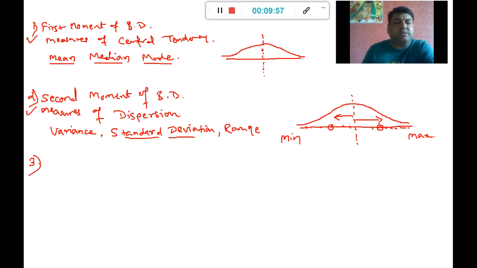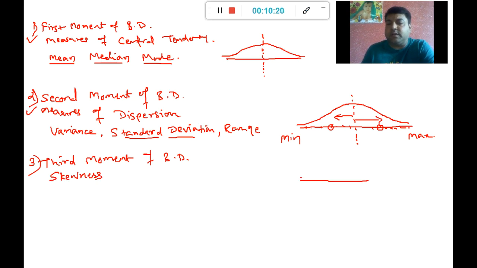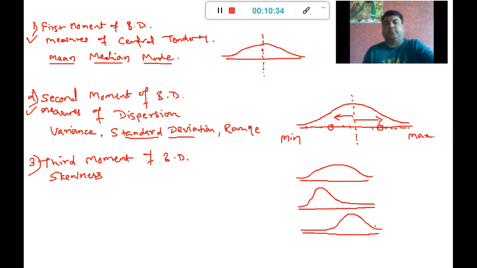In the third moment business decision, which is the skewness, I'm talking about the asymmetry within the distribution. So whether the distribution is like this, or like this, or like this. So let us understand this one first, right?